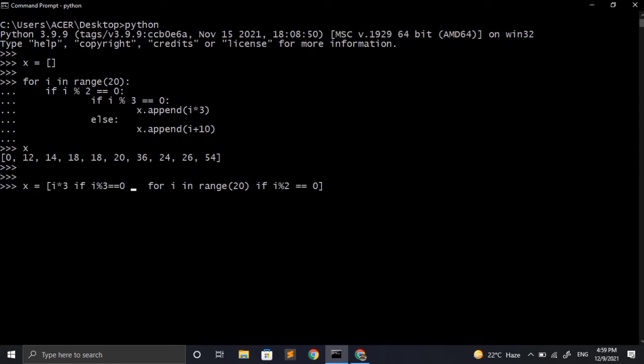Once we are done with the condition, we have to write the else keyword. Then we have to write the expression which will be executed in the else block. So in our case, that is i plus 10. Now we just have to remove some extra spaces in between and then we are done with it. Now let's check what is inside our list x. Here we have got the same output that we received in the previous code as well.